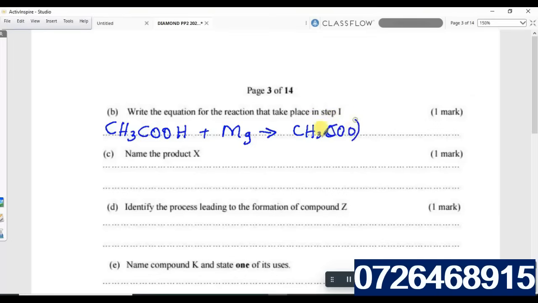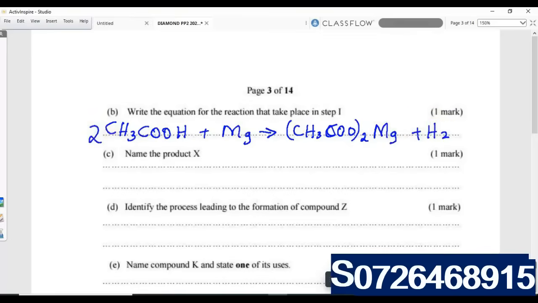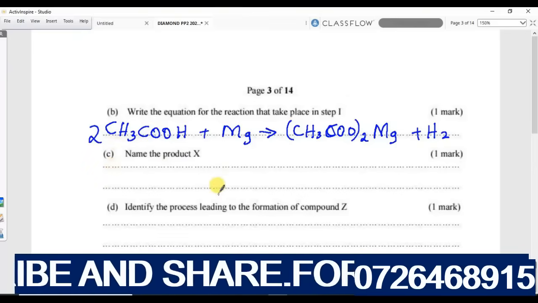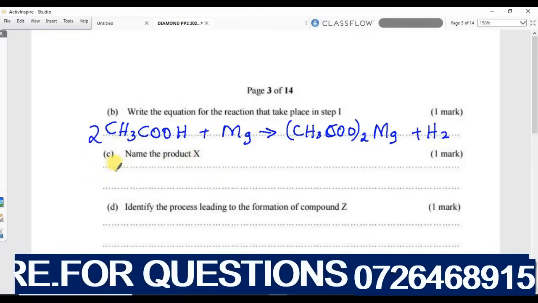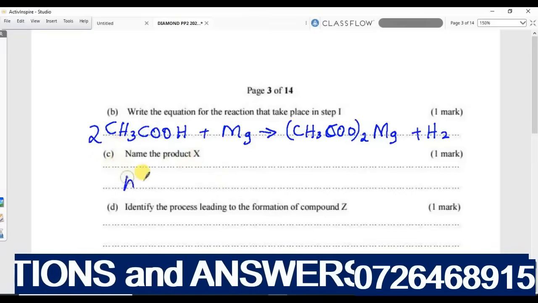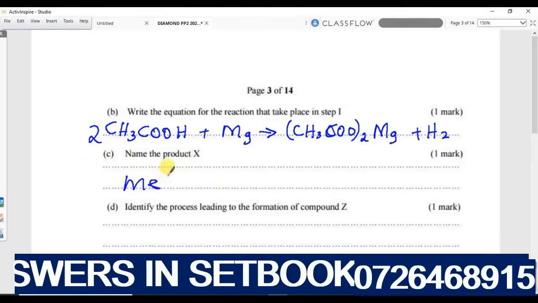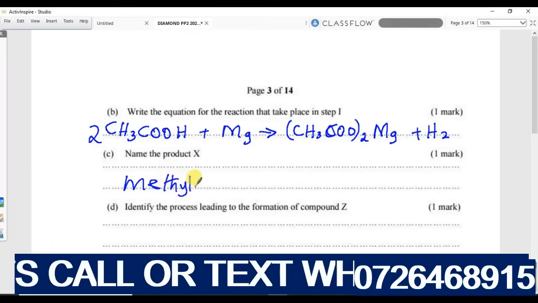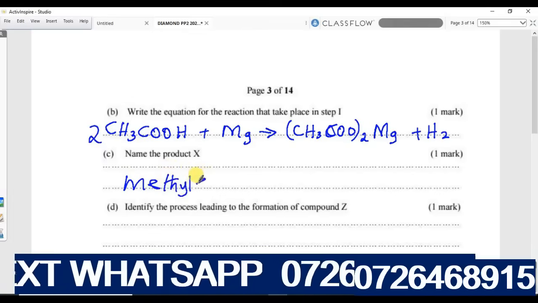So that is the equation that you are required to write. Name the product X. X is methyl ethanoate. We said that is the ester. Methyl ethanoate.